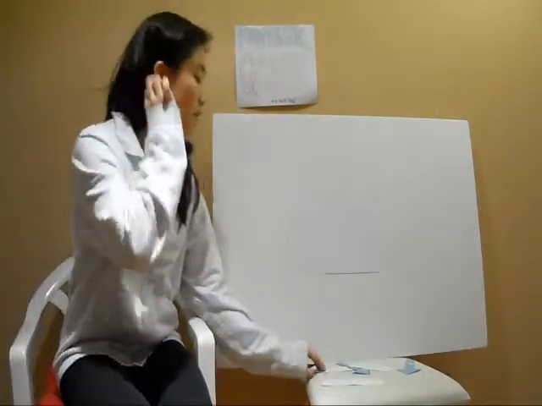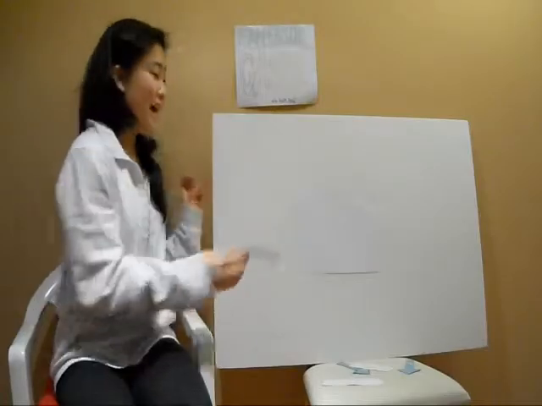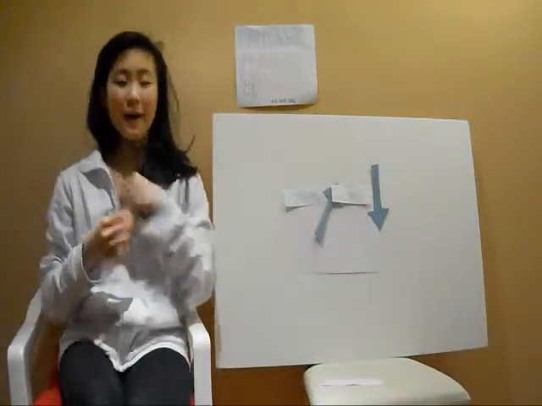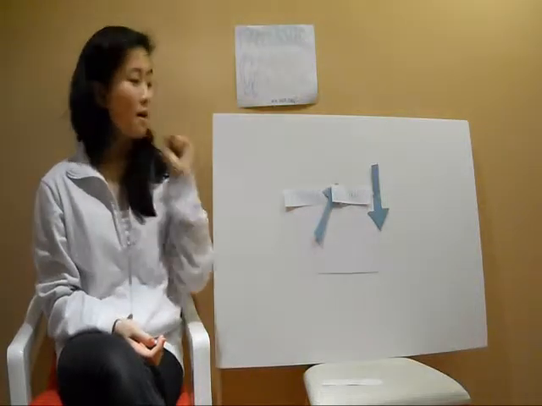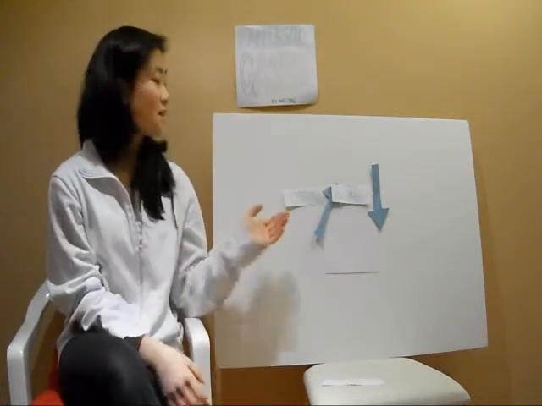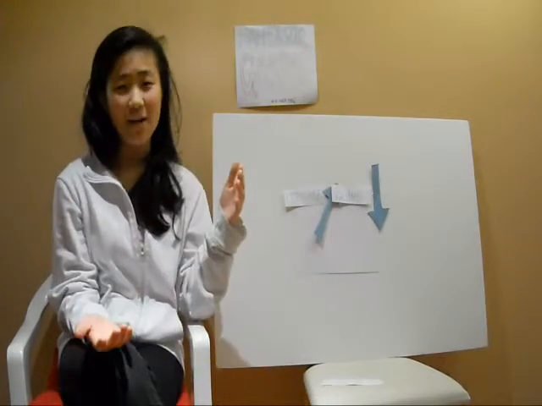So, for a given amount of gas, when the external pressure increases, then the volume decreases. Now, by how much will it increase or decrease? Well, let's assume that the pressure doubles. Then whatever volume of gas there was initially will be cut into half. So likewise, if the pressure is reduced by half, then the volume will double.